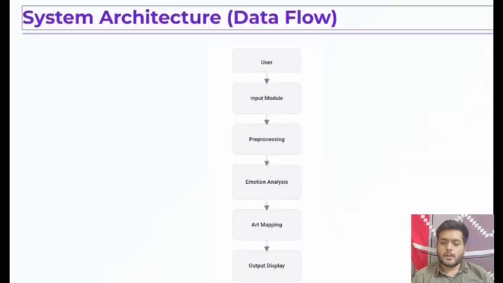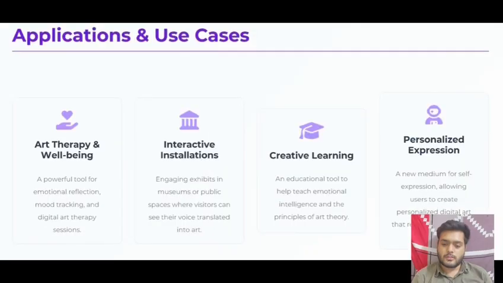I am Vaibhav and I am going to talk about system architecture. In this, we take emotions from the user in the form of text or audio. Then we use our module to pre-process it and analyze the emotions, and we map it to human-generated art and output it to the user. Now, its applications and use cases.